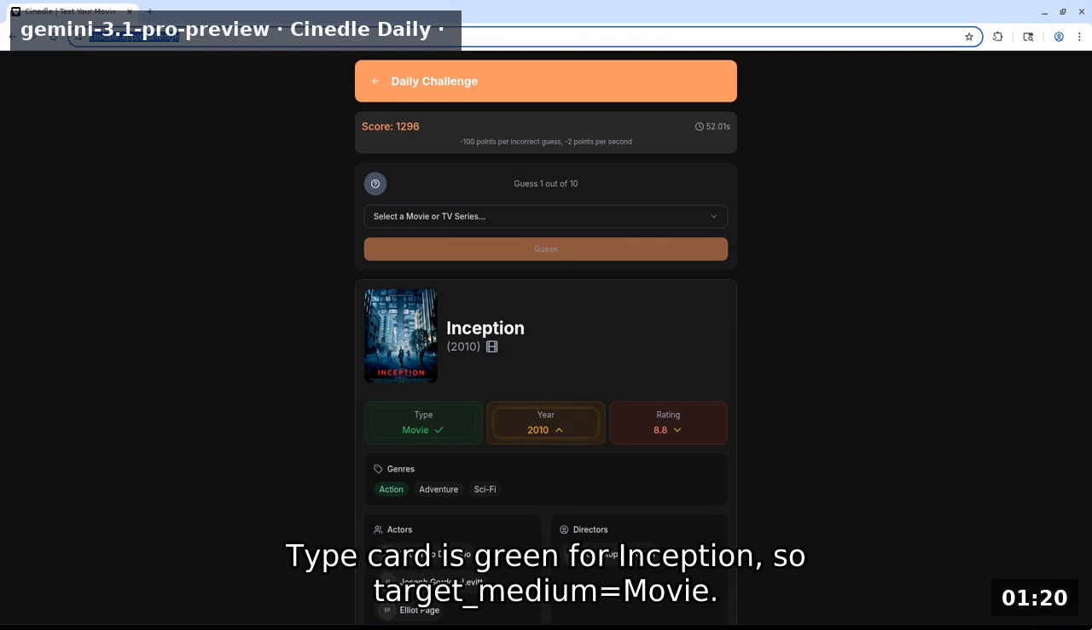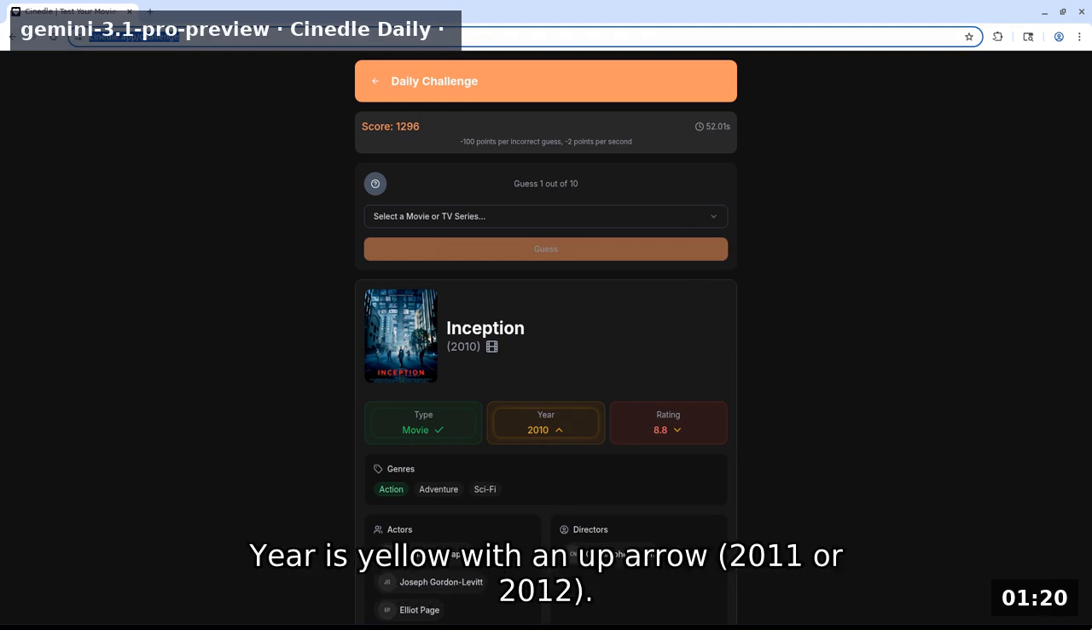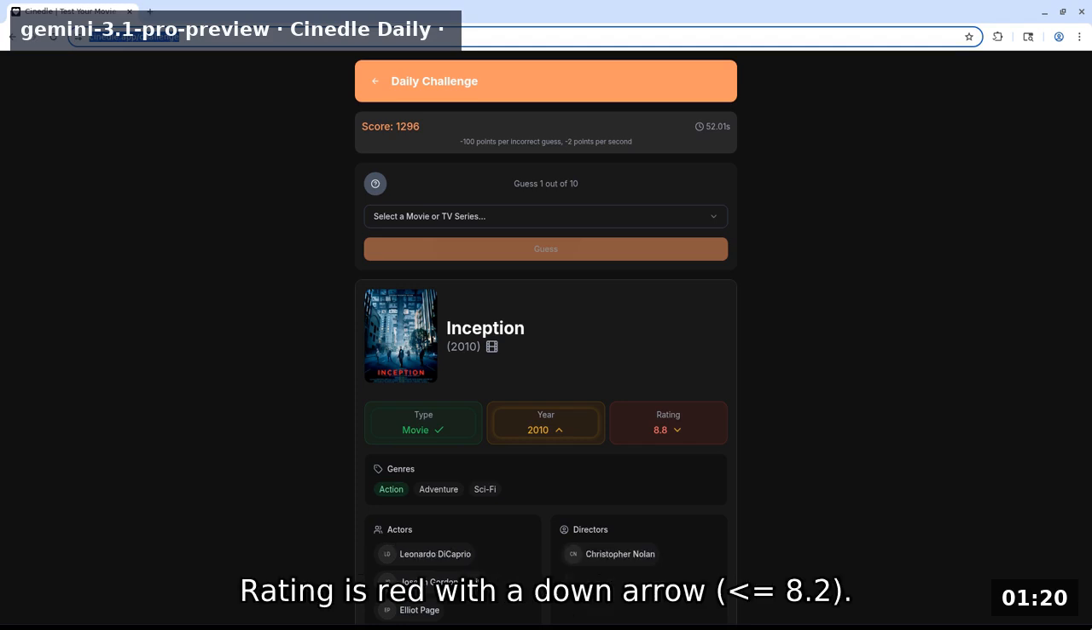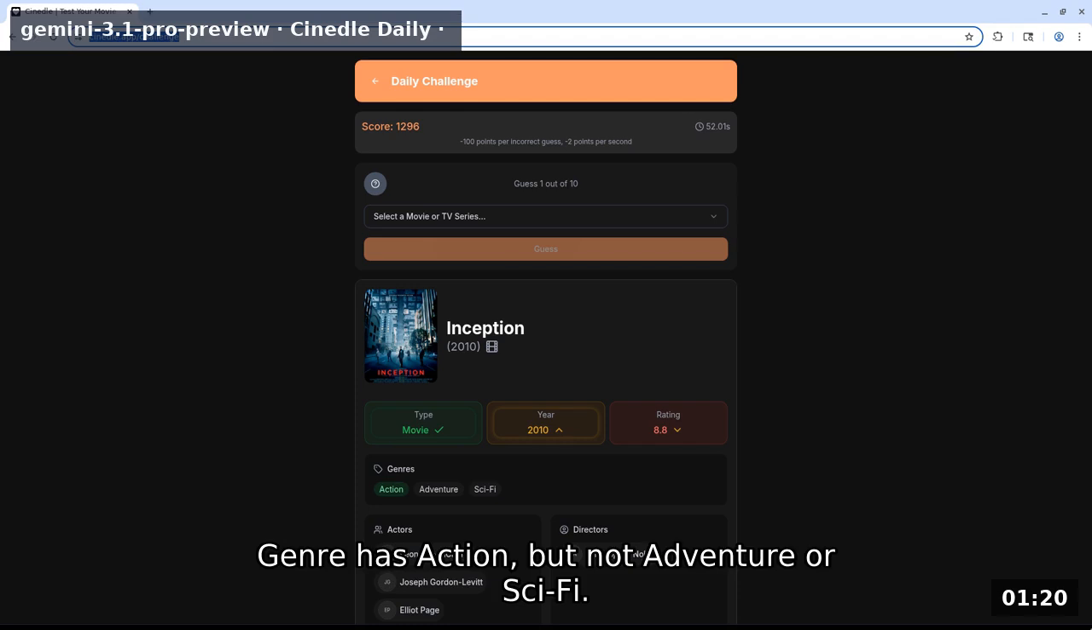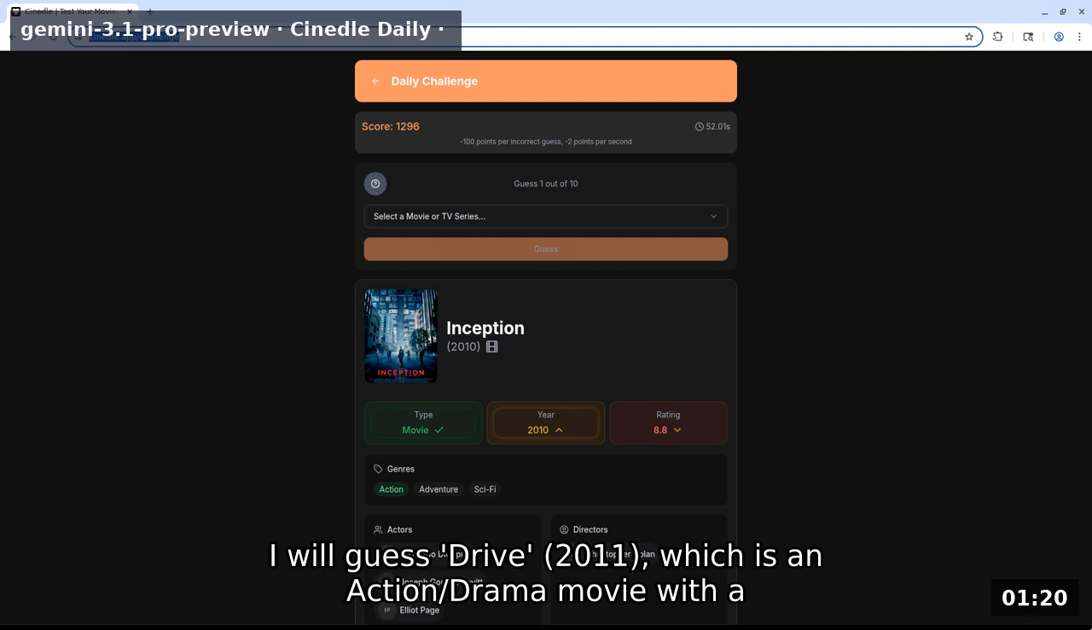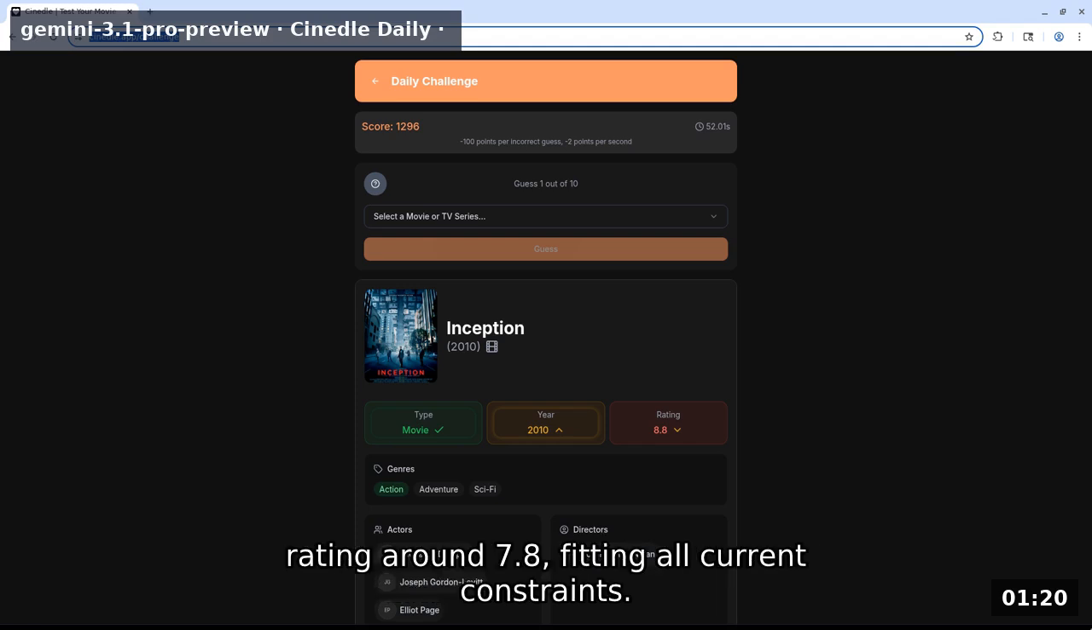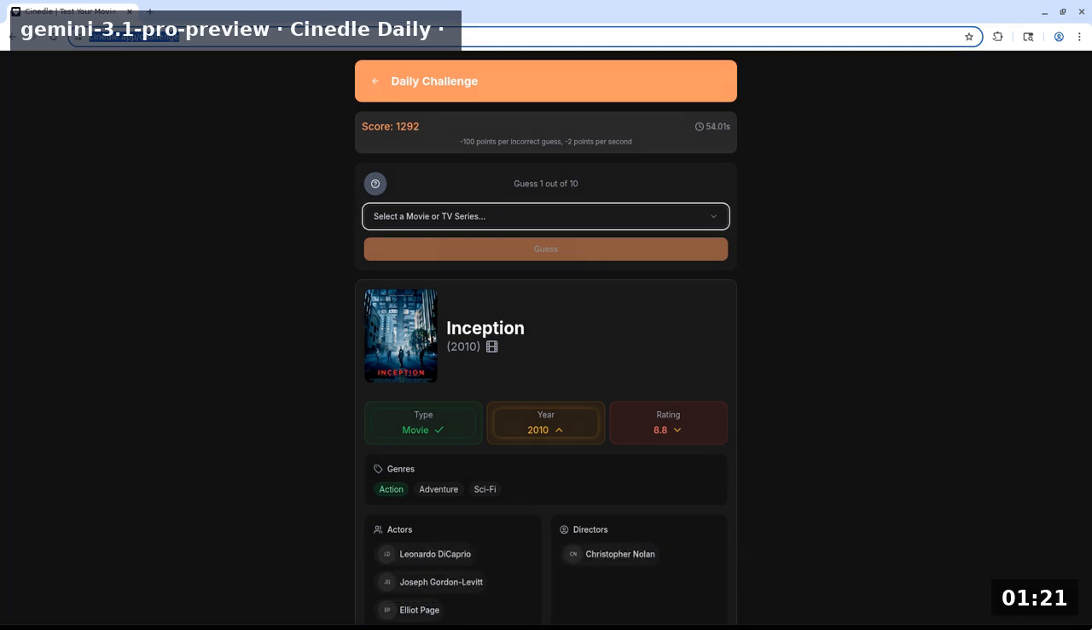Type card is green for Inception, so target medium equals movie. Year is yellow with an up arrow, 2011 or 2012. Rating is red with a down arrow, less or equal 8.2. Genre has action, but not adventure or sci-fi. I will guess Drive 2011, which is an action/drama movie with a rating around 7.8, fitting all current constraints.